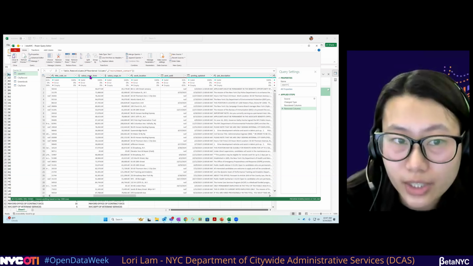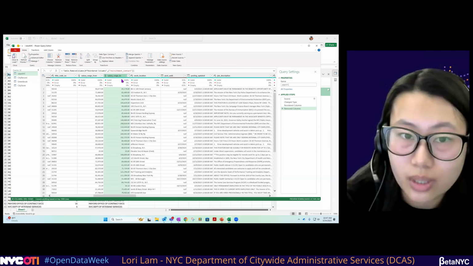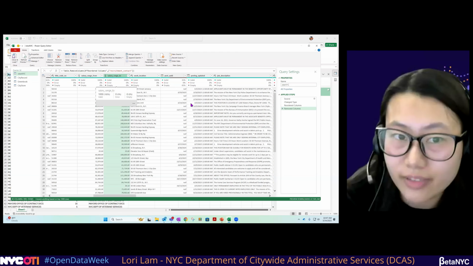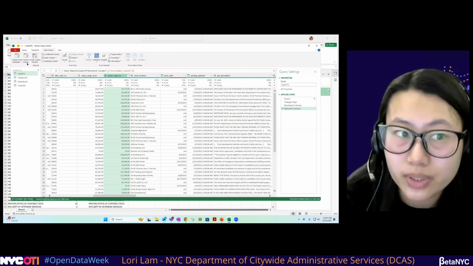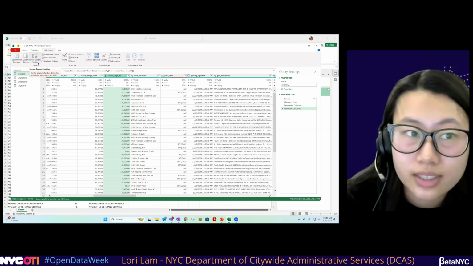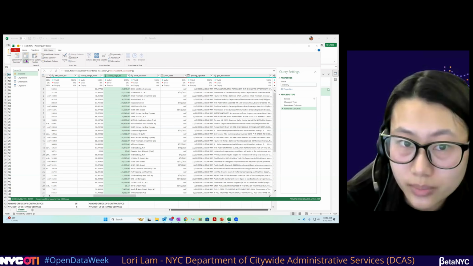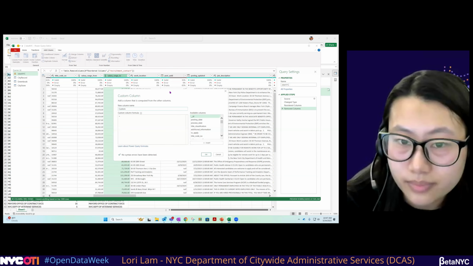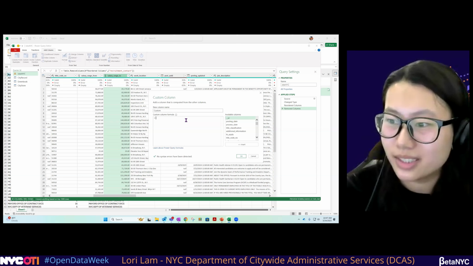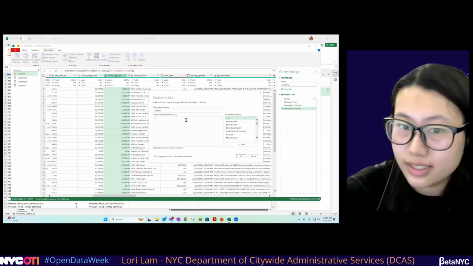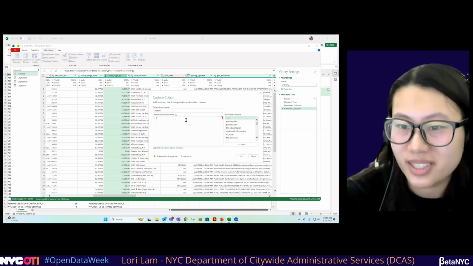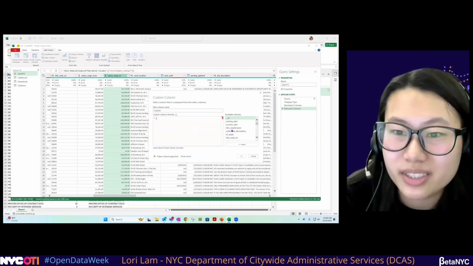We see salary range from and salary range 2, but we want average salary. So let's do add column. And there are different ways to add a column. You can add a column from example, do a custom column, or invoke a custom function. For today, we're just going to do custom column. Sometimes the M language is pretty self-explanatory, but sometimes it's a little more complicated for the function.